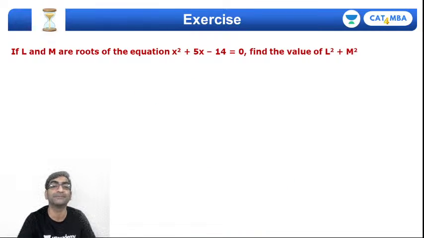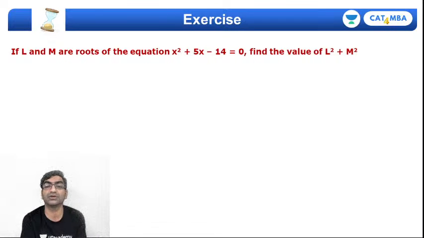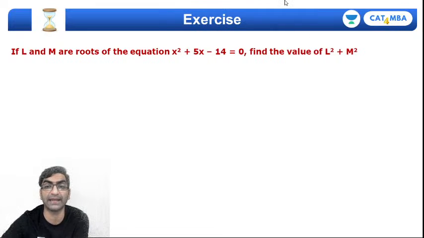All right, one based on sum of roots and product of roots. Look at this. L and M are roots of this quadratic equation. I'm very tempted to factorize the quadratic equation as well. I'll directly get L and M. That's one way of going about it. But what about getting the value without solving the equation? Can I get L and M without calculating L and M? Can I get L square plus M square?